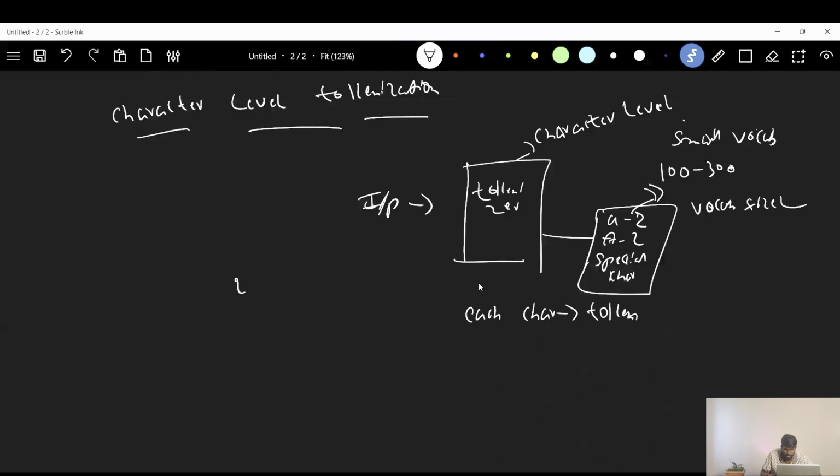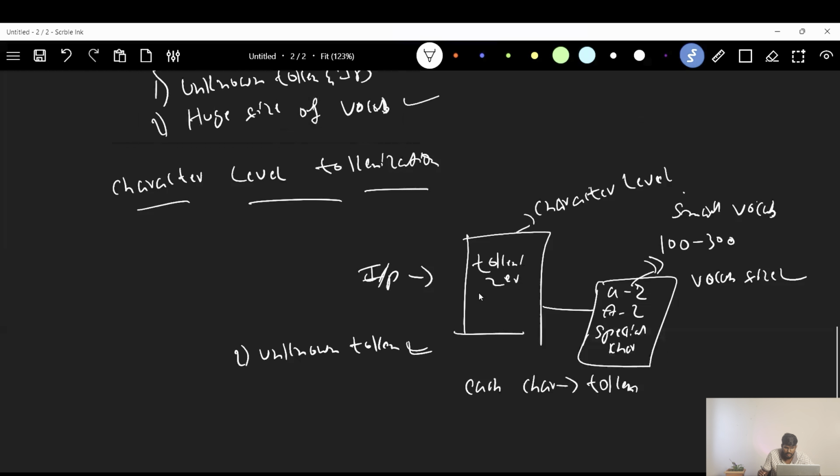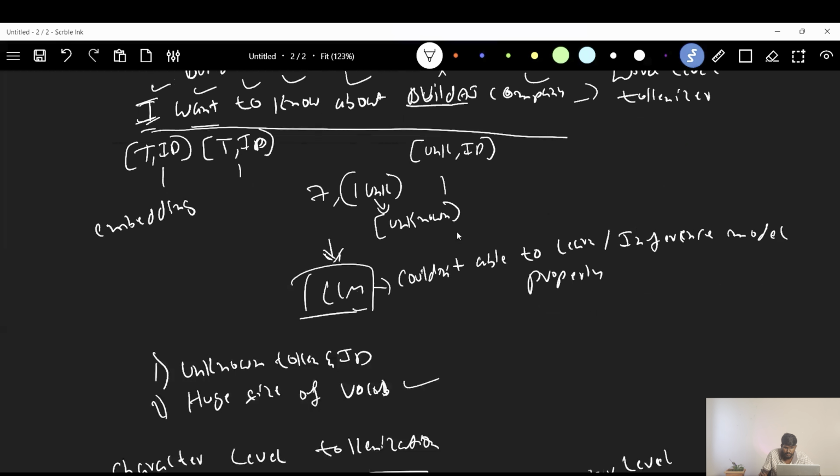So the second issue of unknown token is also solved here, because each character is a token here. Whatever the input you give, it is able to get the token for that. For example, let's say this BUILDAI is not present in the input data set when this character level tokenizer has been trained, but BUILDAI can be formed with the alphabet letters that we have in the vocabulary. Here each character is a token.